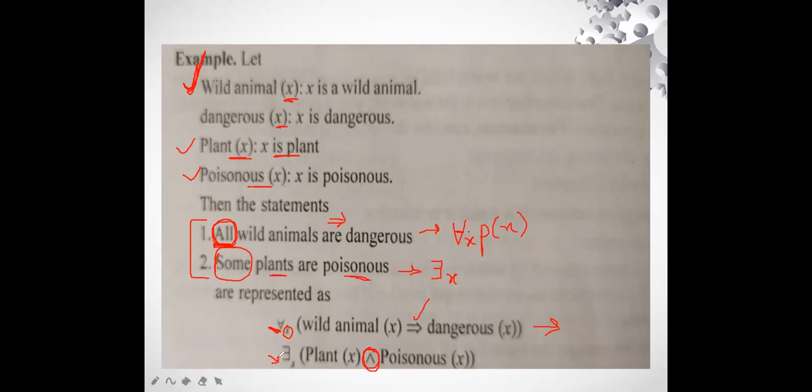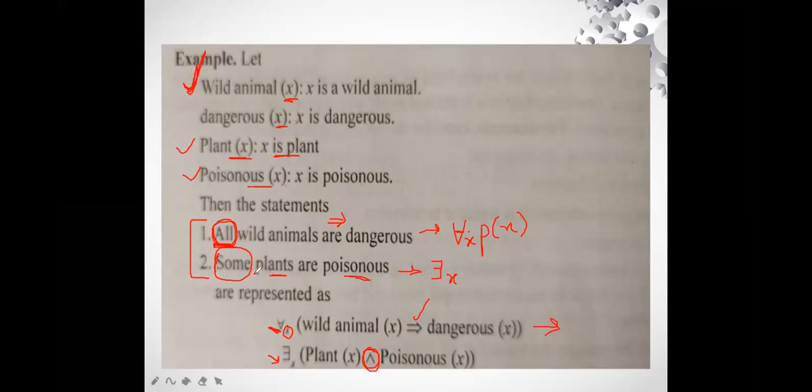So how do we write it? The existential quantifier with the symbol X, brackets, plant X and poisonous X. Now what does this mean? Some plants are poisonous. That means we have used the conjunction operation over the existential, so some plants are poisonous, not all plants are poisonous.